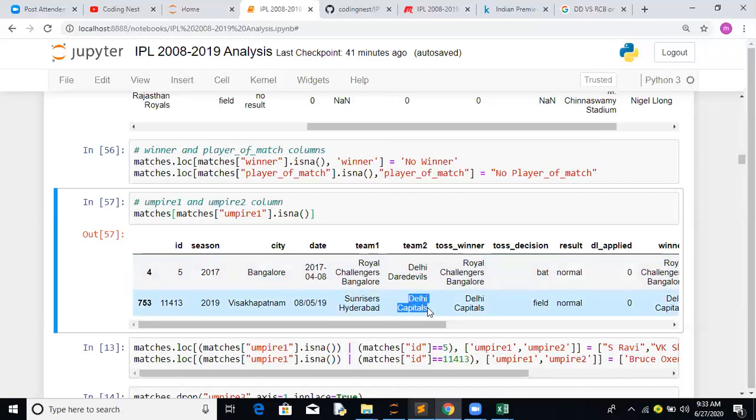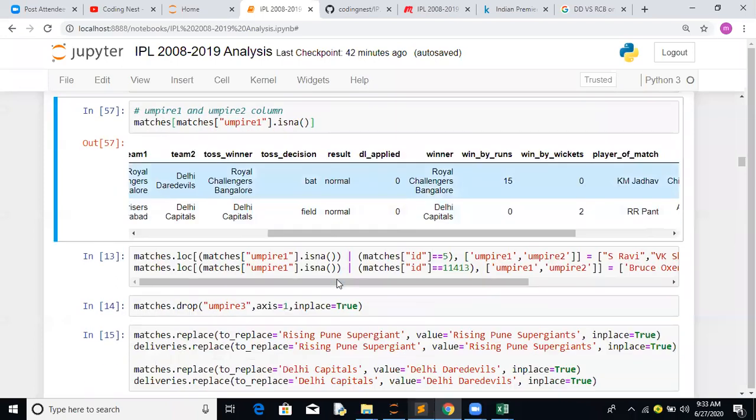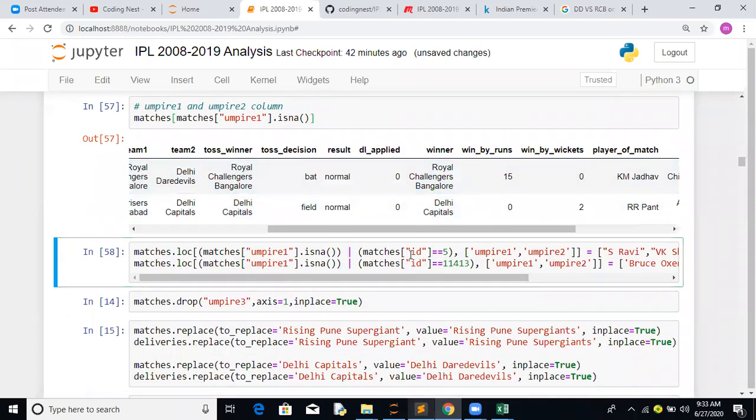In 2019 they renamed themselves to the Delhi Capitals. So we have to take this into consideration. For SRH versus DC on 8th May 2019, we can easily get those umpire details. So that's how we got the details and filled them out.